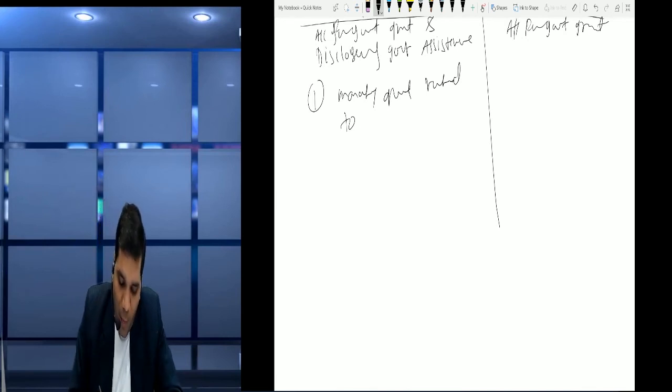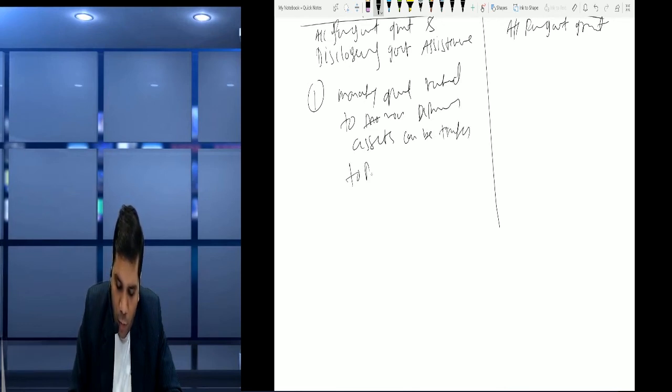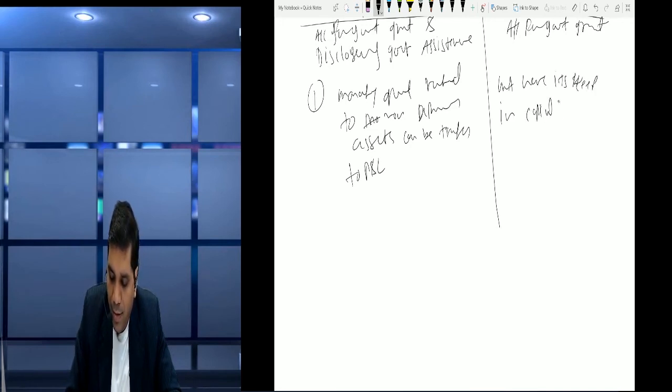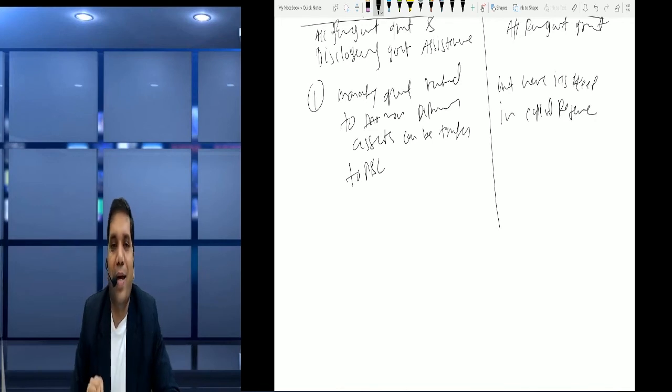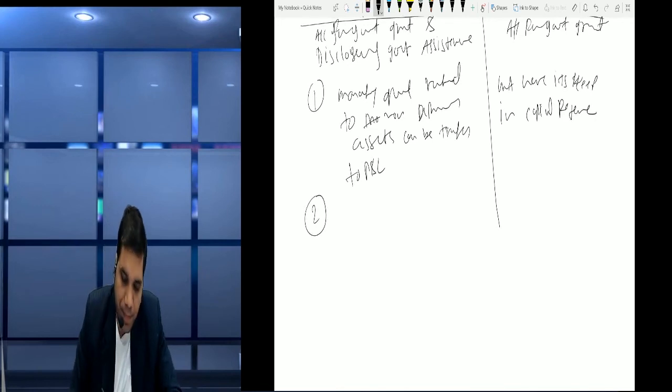Barabar? So monetary grant related to non-depreciable assets can be transferred to profit and loss, but here it's kept in capital reserve as per AS, right?